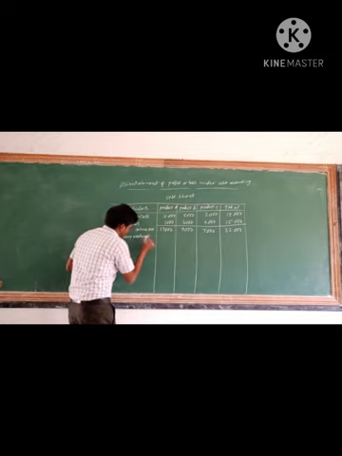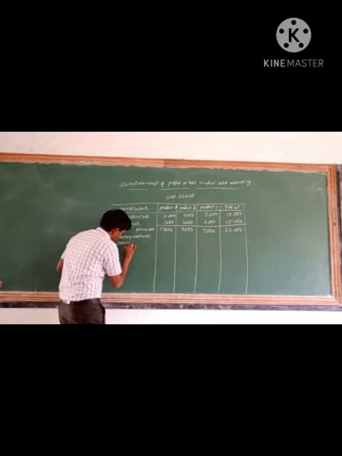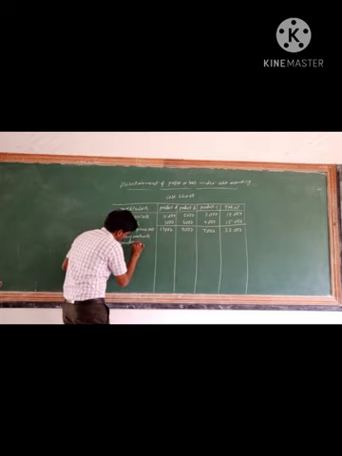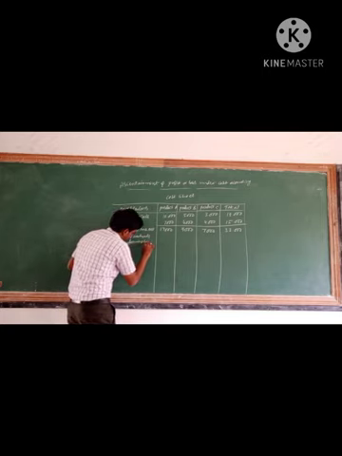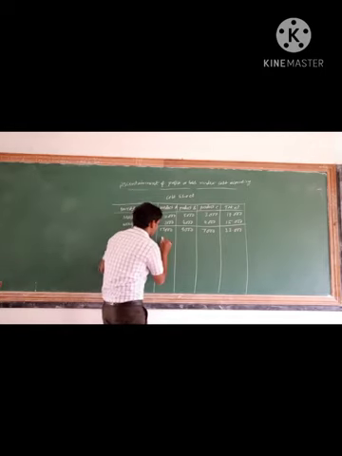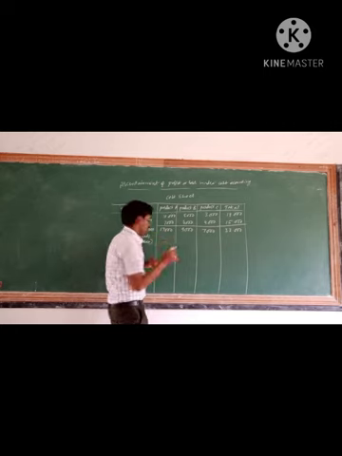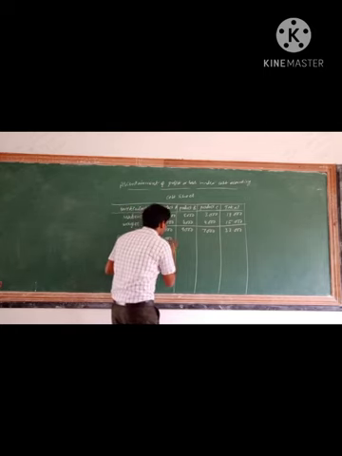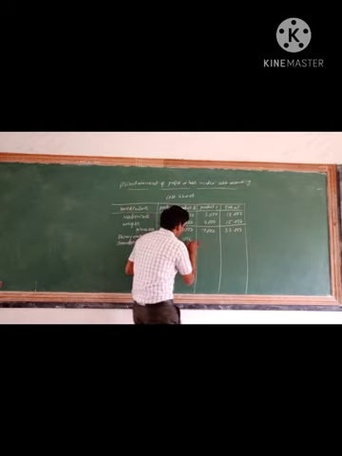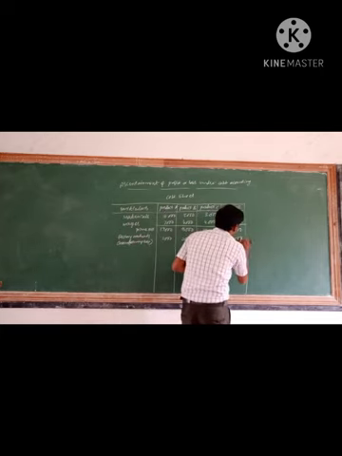Overheads. So factory overheads is manufacturing expenses. So for product A, 2000. For product B, 1000. Product C, 1000. Total 3000.